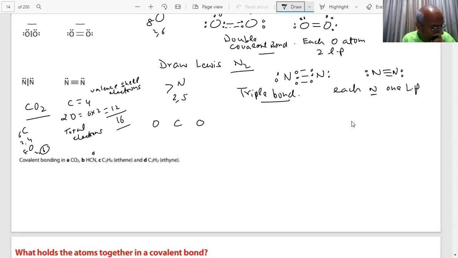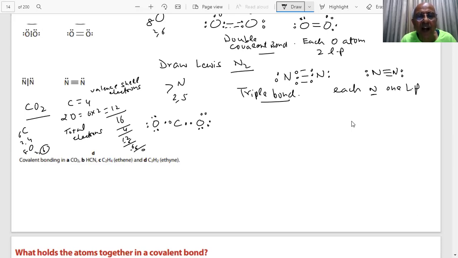The simplest thing is, students, first I make one covalent bond, one covalent bond. How many electrons are gone now? This is one bond, this is one bond. How many electrons used up? 4. How much left? 12. If I put 6 here, how much left? 6. If I put 6 here, now all electrons used up? 0.